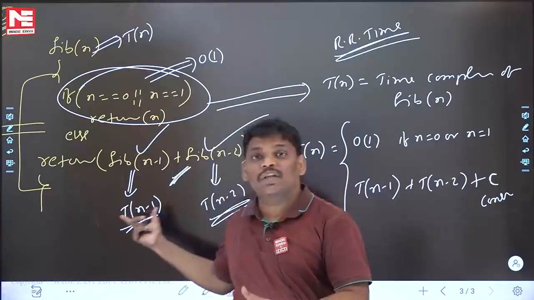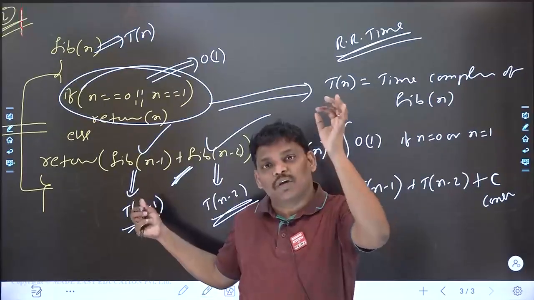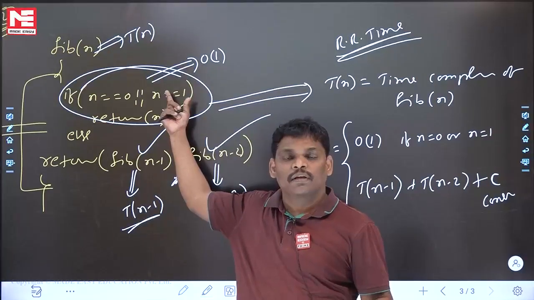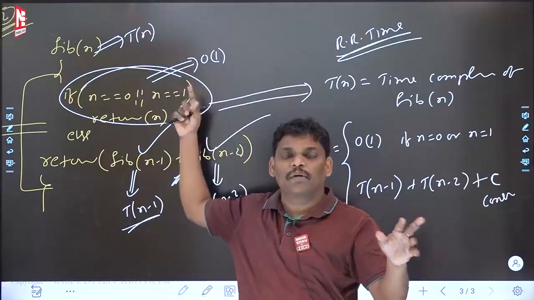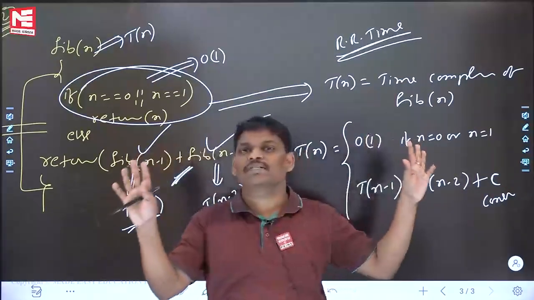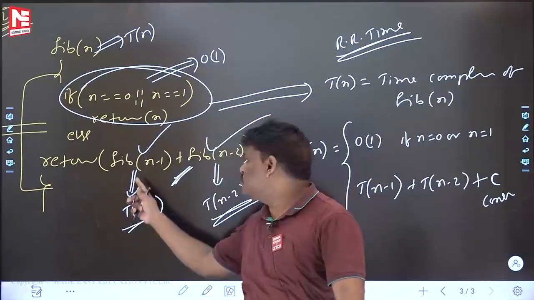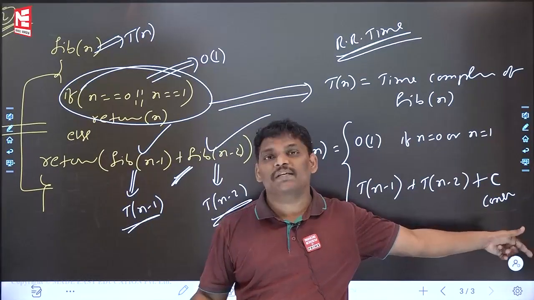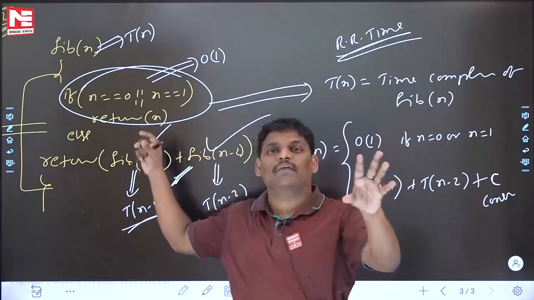Every time you come to the else part, it takes minimum constant time. You came to the else part, which means you are doing some work. If you go to the if part, there also it takes constant time, normally only constant. But if you go to the else part, minimum constant. If nothing is there, write constant. Other than recursion, write the non-recursive term C. If no loop is there, write plus C. If anyone doesn't write plus C, it indicates that no time is taken in the else part. No, wherever you come, it takes minimum constant time.